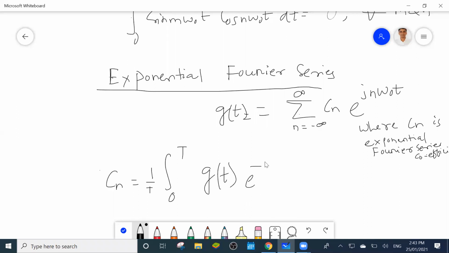When we derived the wideband FM, at that time we used this exponential Fourier series also. And for a periodic pulse, the Cn value is always 1/T. For periodic pulse, that only I need. That's why I discussed these things.